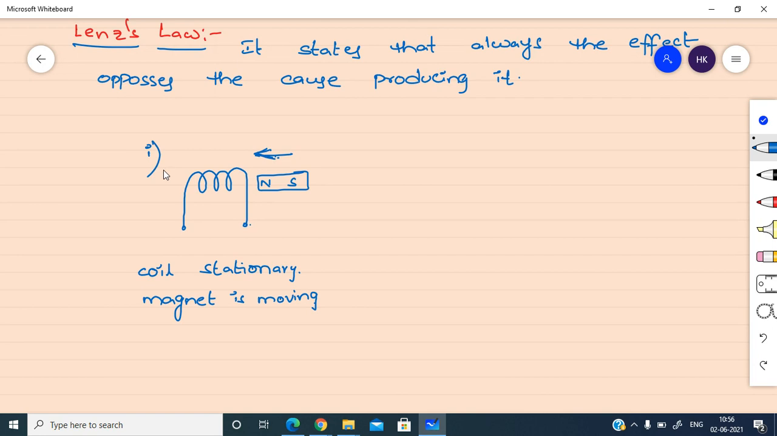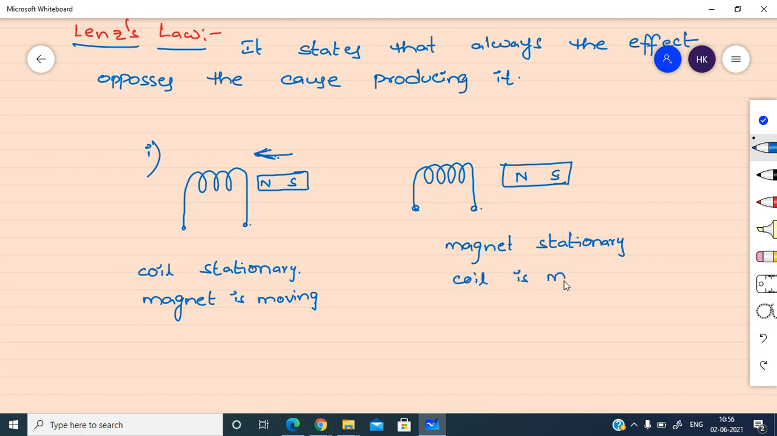And the second case. It will be induced in the first case. Okay, this is the coil and this is the magnet. In this case, the magnet is stationary. That means I am not moving the magnet. Yes, in this also it will be induced. Yes, the coil is moving. Okay, in both the cases, EMF will be induced. Very good, it's correct.